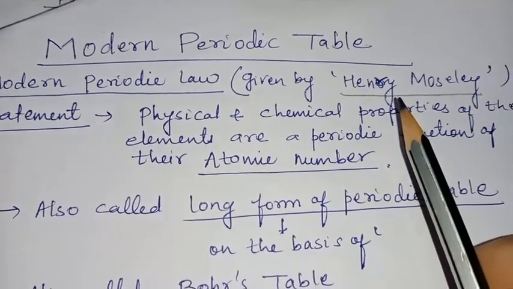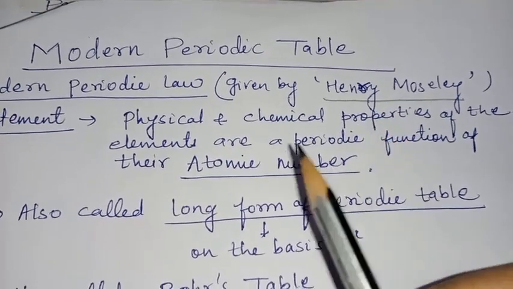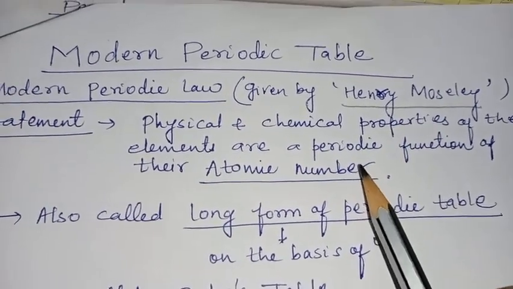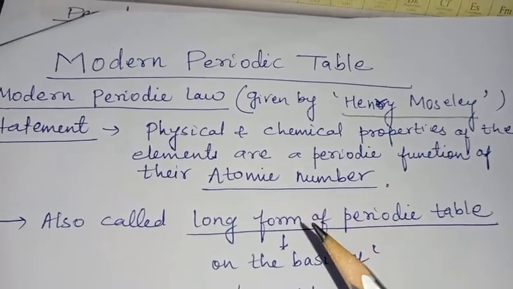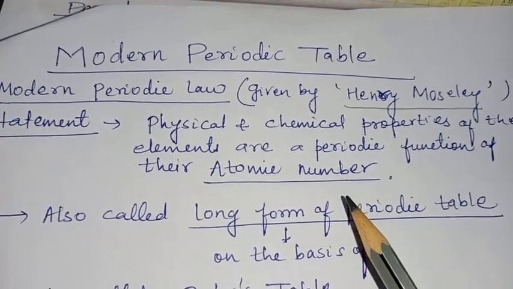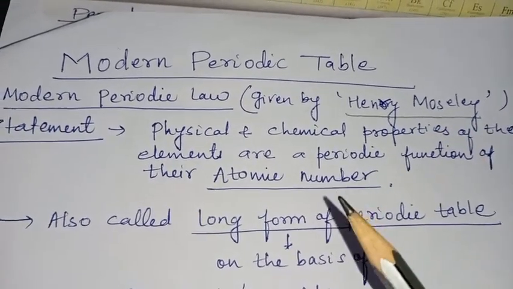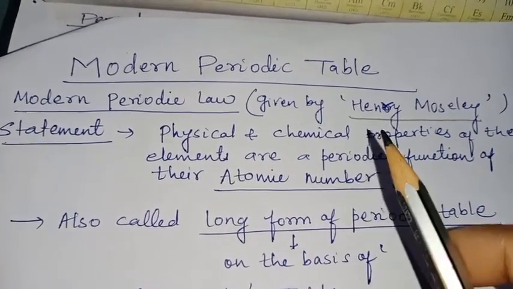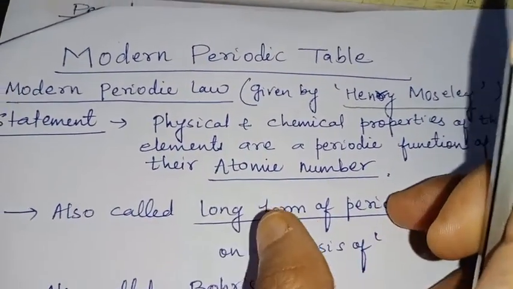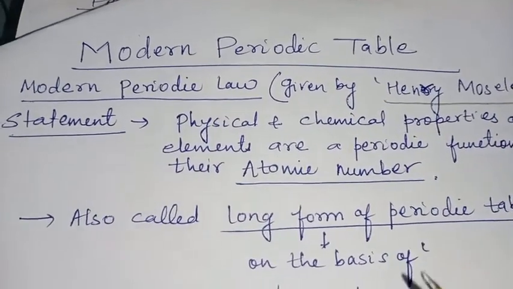Not only Henry Moseley, but other scientists also gave justification why atomic number should be the basis of classification of elements. What justification they gave, I also explained in my previous class only. So I will not go into that explanation again. We will see that in the modern periodic table, how the elements are arranged on the basis of atomic number.